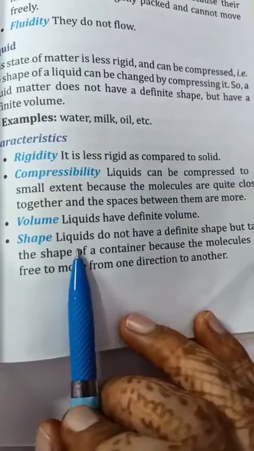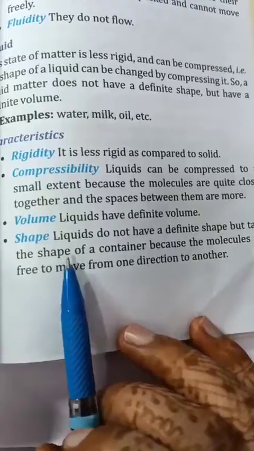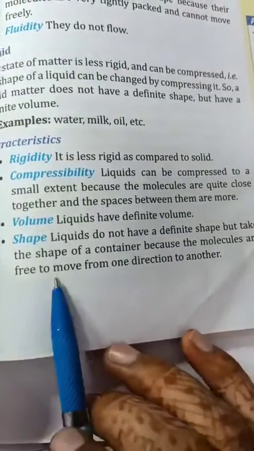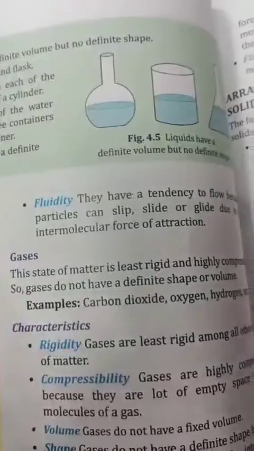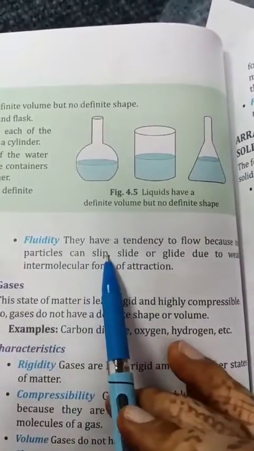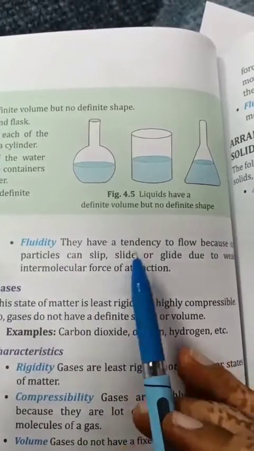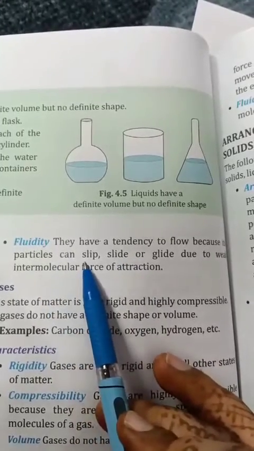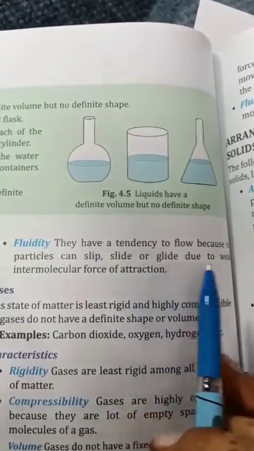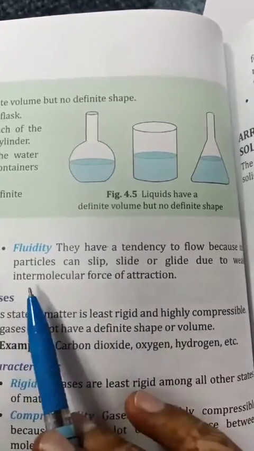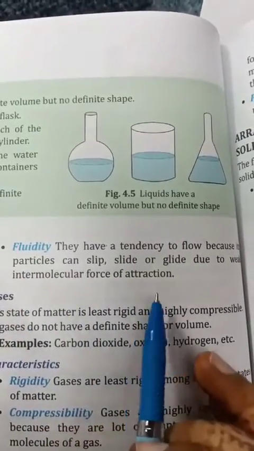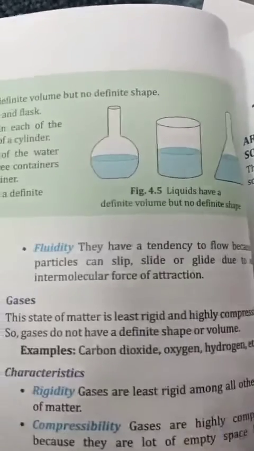Liquids do not have a definite shape because the molecules are free to move from one direction to another. A liquid has fluidity, meaning it has a tendency to flow, because particles can slip, slide or glide due to weaker intermolecular force of attraction. What is intermolecular force of attraction? We study that in the next topic.